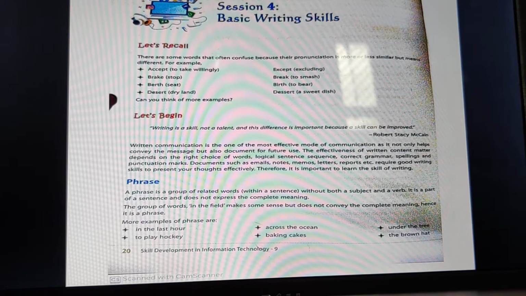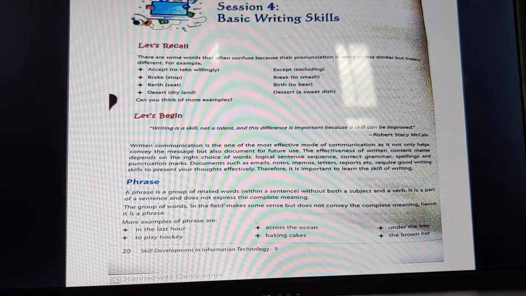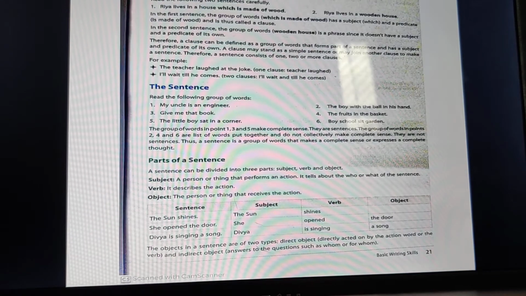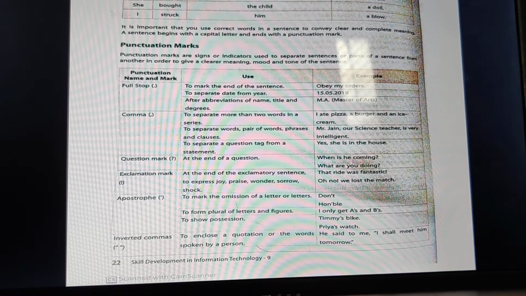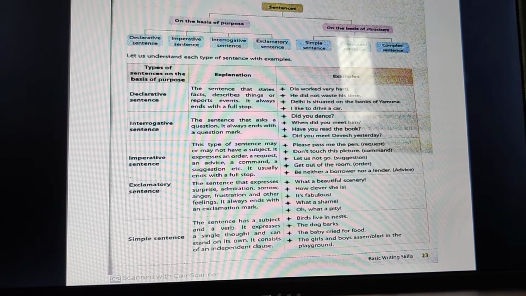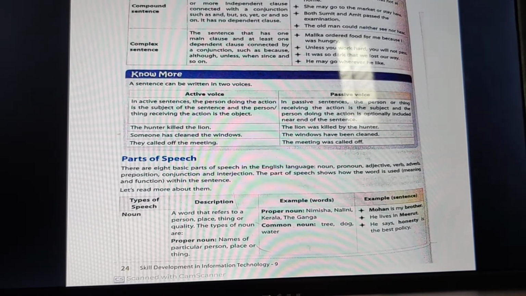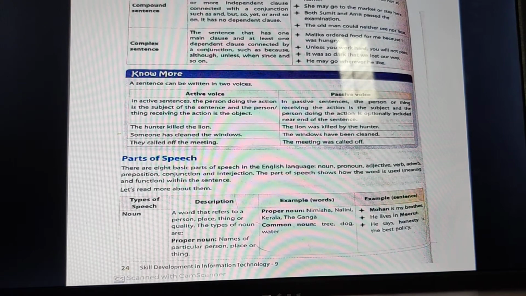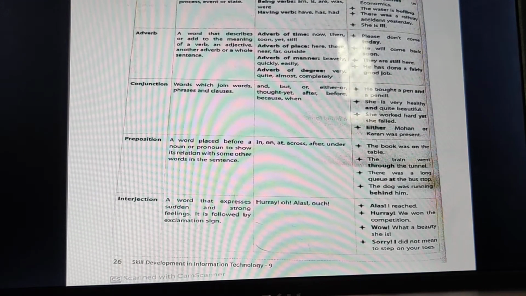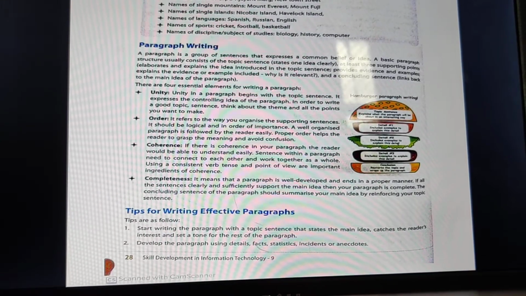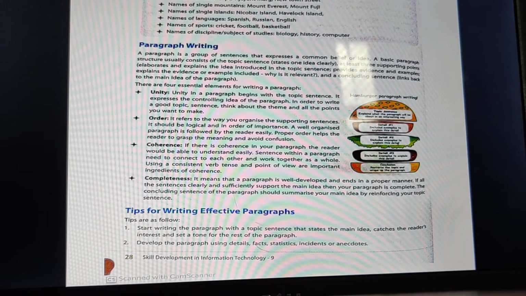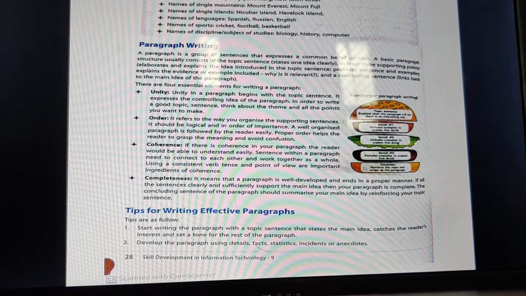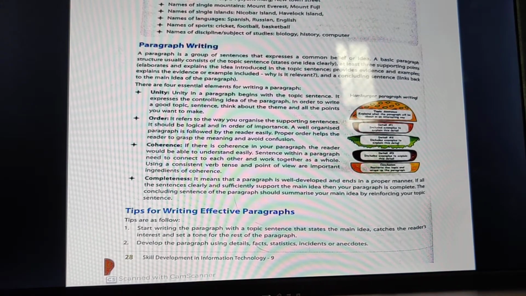Hello students. In the previous session we discussed phrases, sentences, clauses, parts of sentences, punctuation marks, types of sentences, and parts of speech. We discussed all these things. So now we will be discussing paragraph writing: how we will write our paragraph, and what things are to be kept in mind before writing a paragraph.